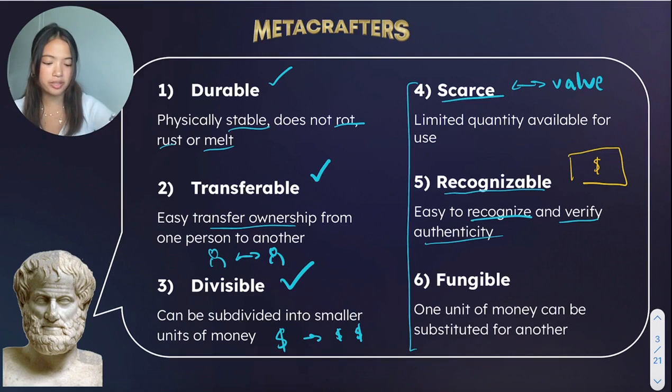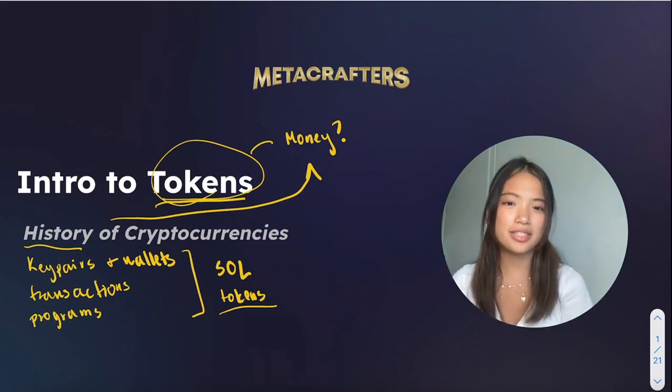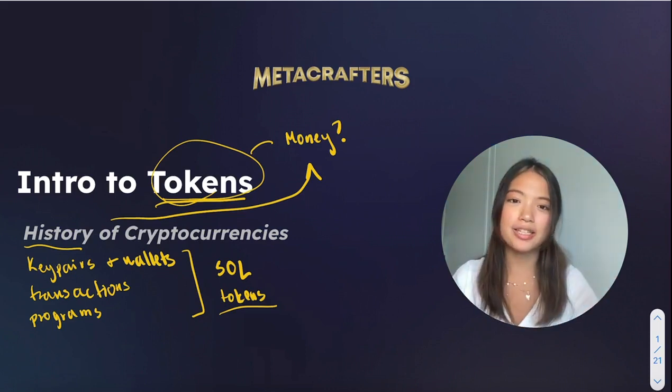Finally, the last term is fungible, which you'll actually hear a lot about in this lesson. Fungible means that one unit of money can be substituted for another. Essentially, what this means is that if we have $1 and another dollar, these have the same value. So now that we have a little bit of an understanding of what money is, let's start to see some examples of money and currency in history.